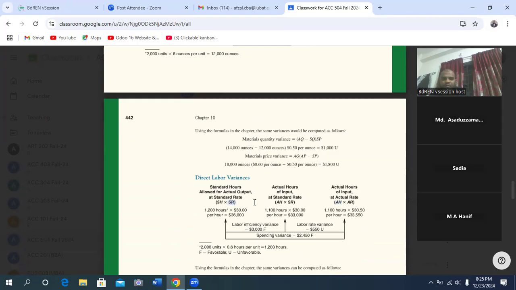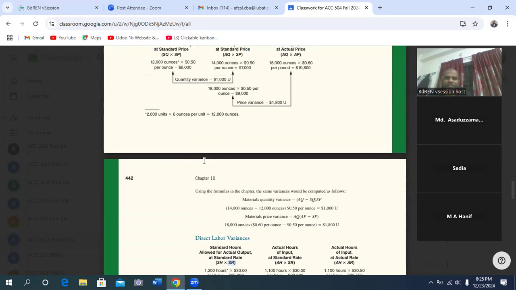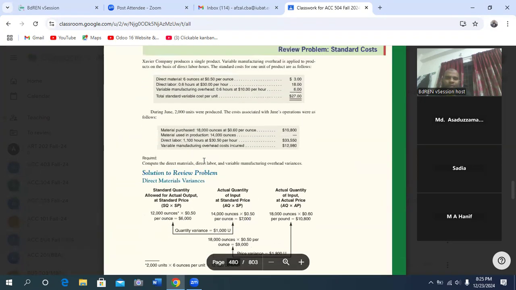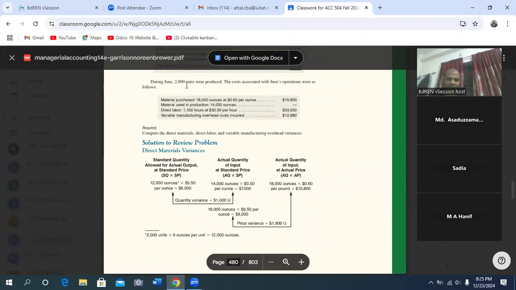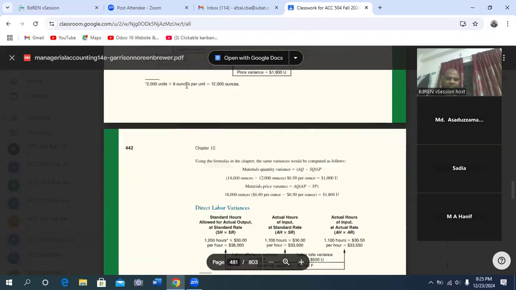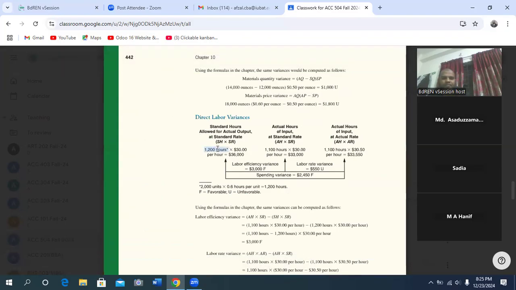Same as actual hour, standard rate, actual hour, actual rate. Now first of all, standard hour. For 1 unit, standard hours was 0.6 hours, isn't it? And for 2,000 units, the standard is 1,200 hours, isn't it? Multiply by standard rate.